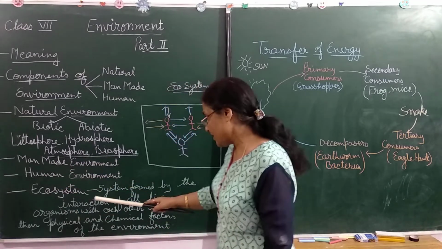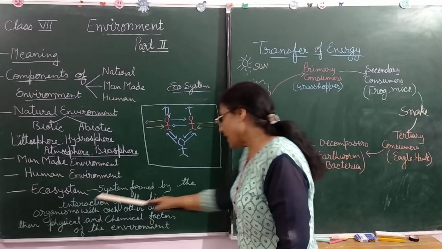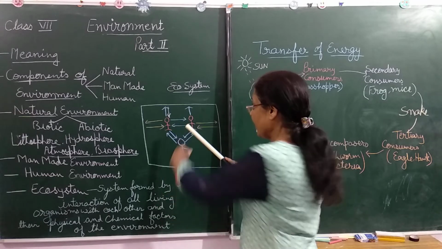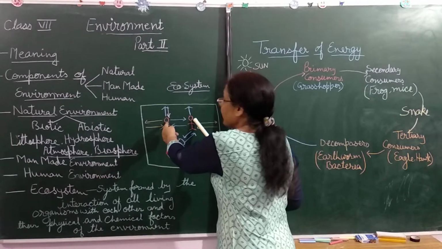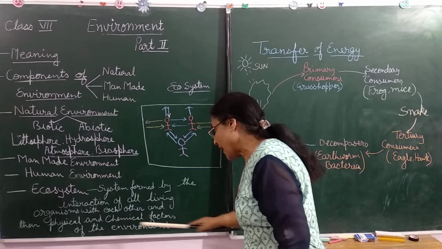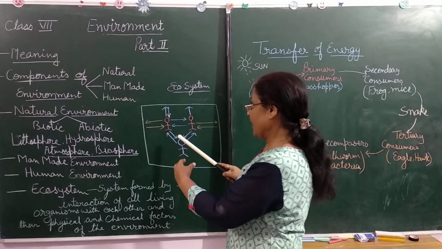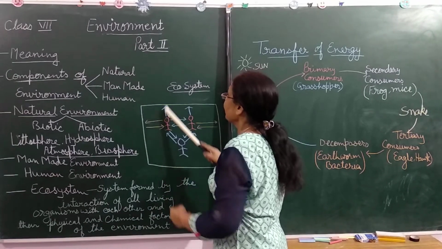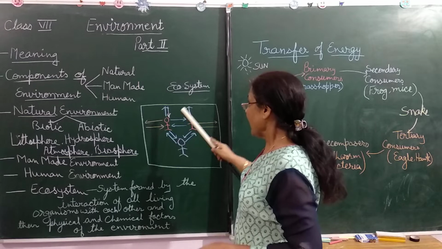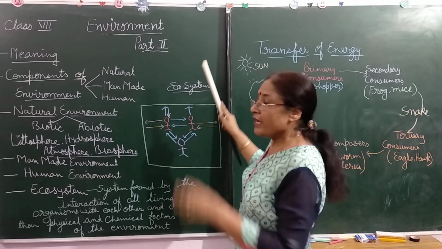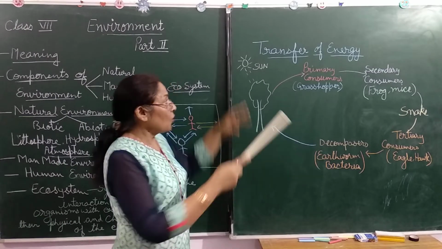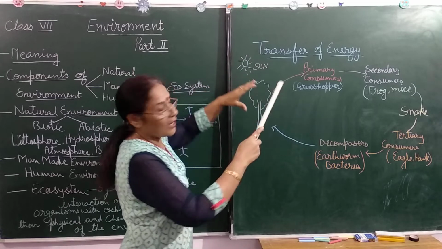And the ecosystem. This is the definition: a system formed by the interaction of all living organisms with each other. It means these are the living things that interact with each other and are interdependent, and along with this interdependence they interact with the physical and chemical factors of the environment, and this system is known as the ecosystem. In this system, energy is transferred from one to another. So how is the energy transferred from one to another?